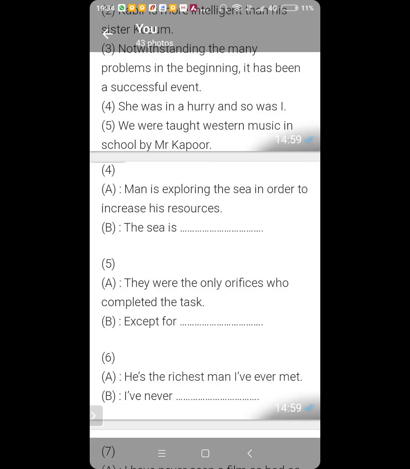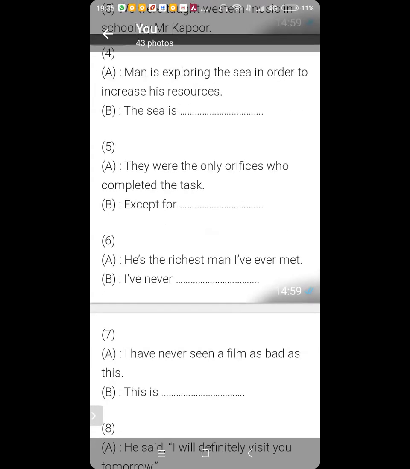Okay, here the man has to come as soon as you have said explore. Got it? Yes, sir. The sea is being explored by man. Because man is exploring the sea, active voice, the sea is being explored by man, passive voice. So let this be divided into two sentences. In order to increase his resources will remain in the end. Okay? Yes, sir.